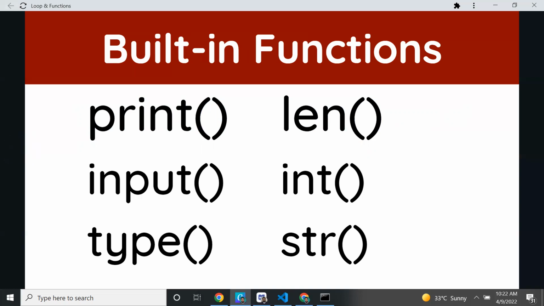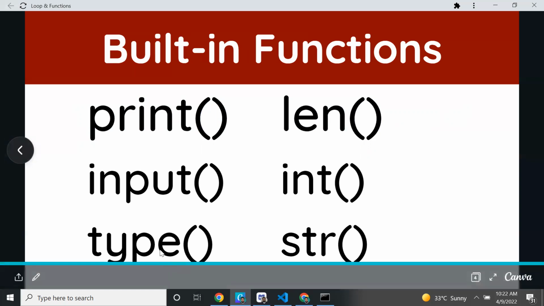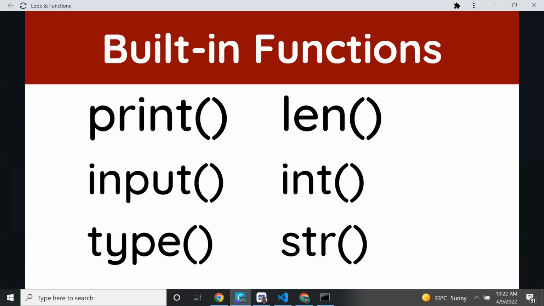For input, where instead of printing you want to get the input from the user, we can call the input function. What is the use of the type function? We have already discussed it in the previous class. What is the use of the type function?